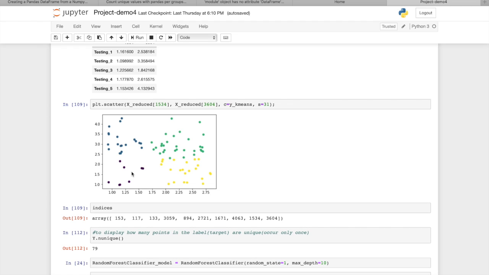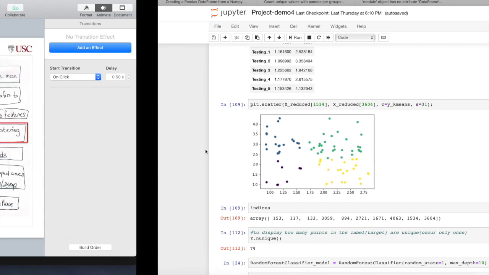As we can see, there are 4 different clusters represented by green, yellow, purple, and dark blue, and they are clearly sparsely distributed, which means that the clusters are properly separated.